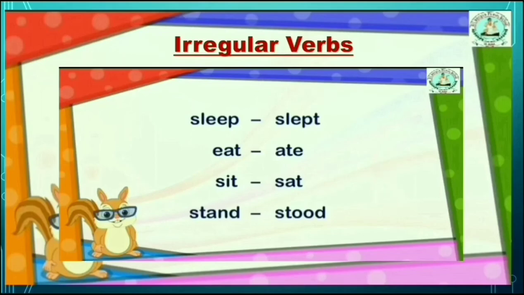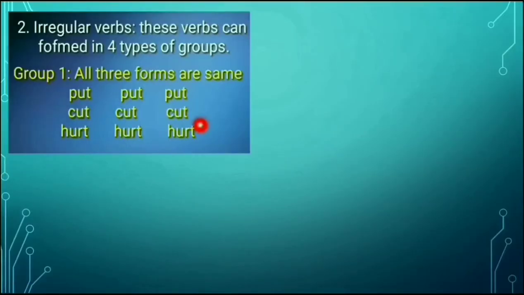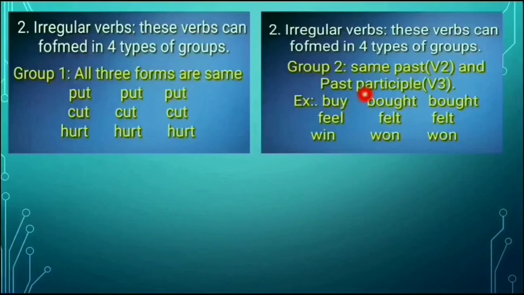Is it clear? The irregular verbs are also divided into four groups. Look at the first group: all three forms are the same. Put, put, put. They do not change their spelling in any form. Next group: V2 and V3 remain the same. For example, buy, bought, bought. But here V3 comes along with a helping verb: have bought, has bought, likewise.